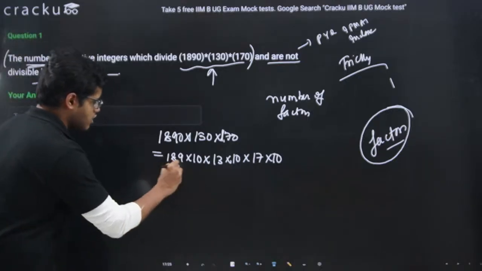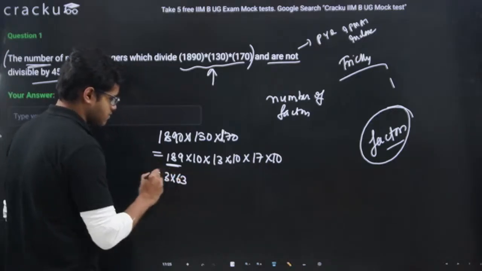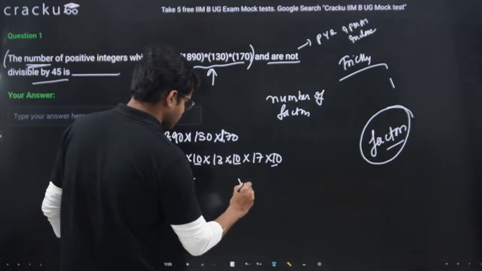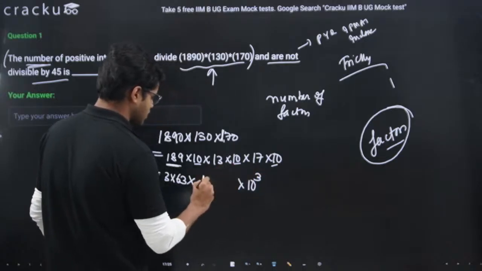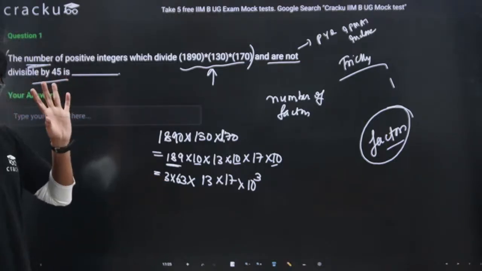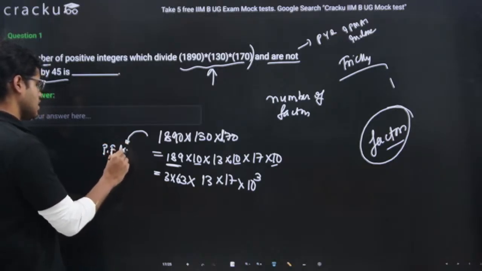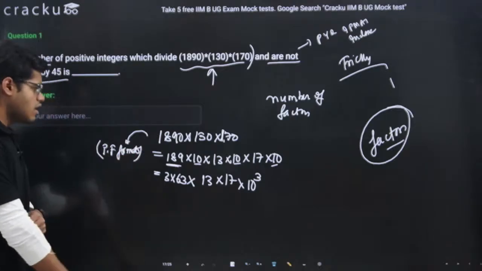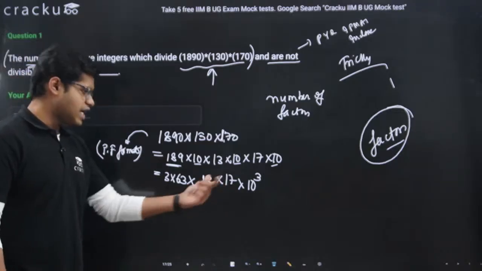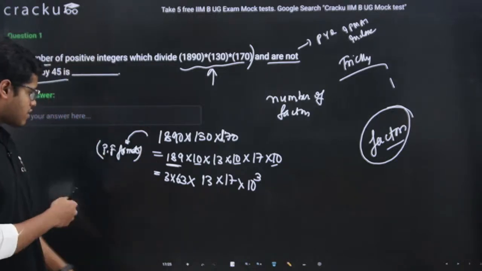And 189 is, guys, 3 into 63. We are having 3 times 10 cube. And we are having 13 into 17. Now, 3 is a prime number. What is our main goal? Our main goal is to write in the prime factorization format, right? That is our main goal. Now, guys, understand 13, 17 and 3, these are prime numbers. But 63 and 10, these are not prime numbers. So we need to further break 63 and 10 into the prime number format.